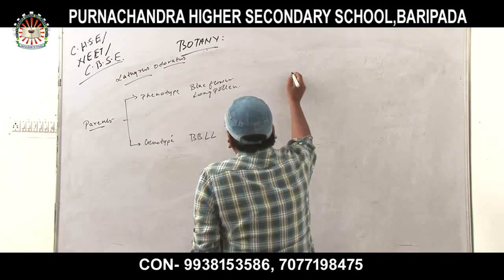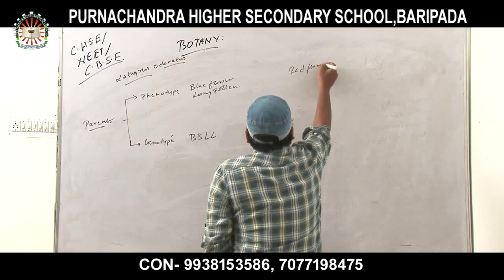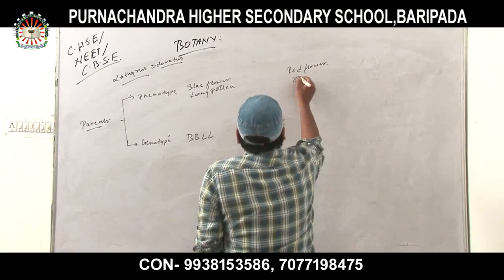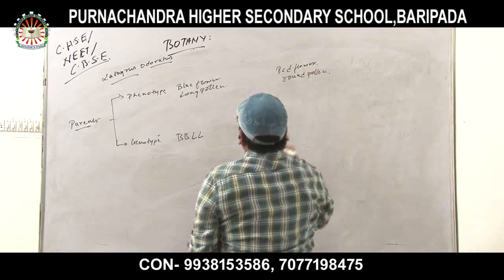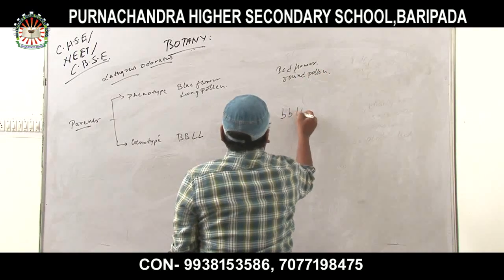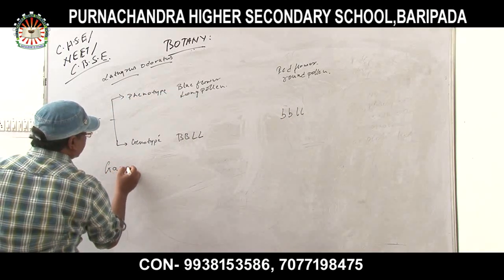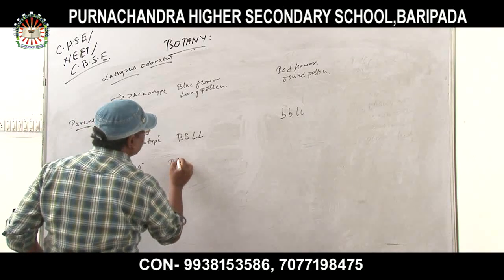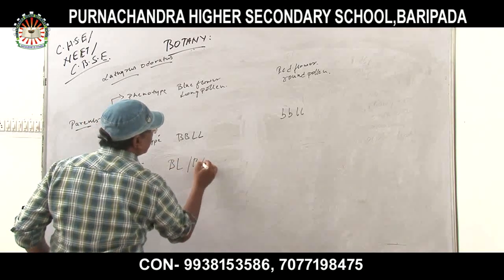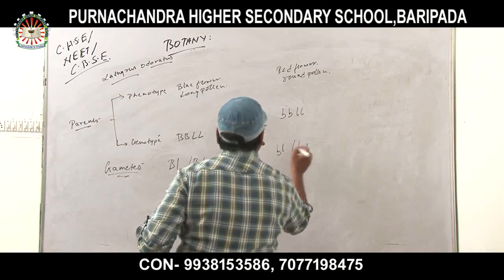Now, crossing with red flower, round pollen, small b, small l. Now, gametes. What should the gametes be? Capital B, capital L, capital B, capital L. Again here, small b, small l, and small b, small l.